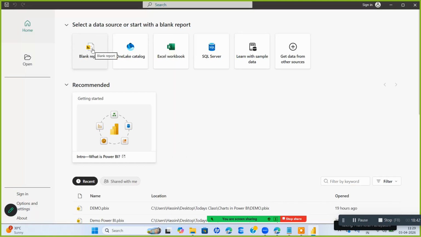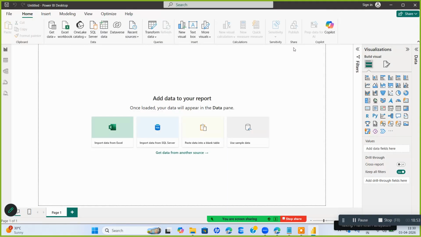This is a blank report, home page. Open home page will consist of a blank report. You can go and get the data from Excel, get the data from SQL Server, get the data from other sources. And if you click, it will open.